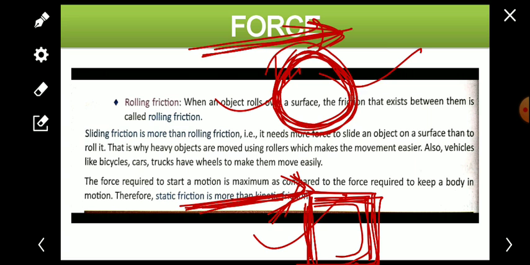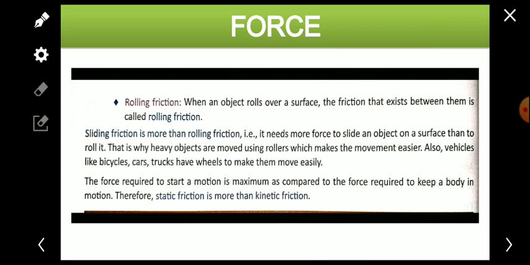To maintain the speed or motion, the force required is very much less than the force required to bring an object into motion. I hope you understood.